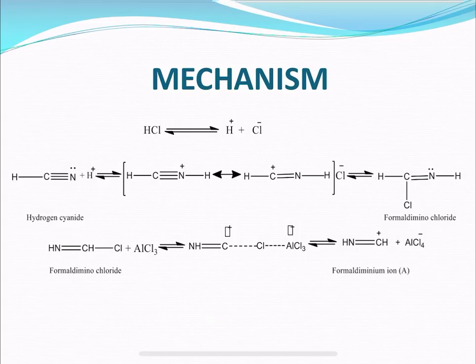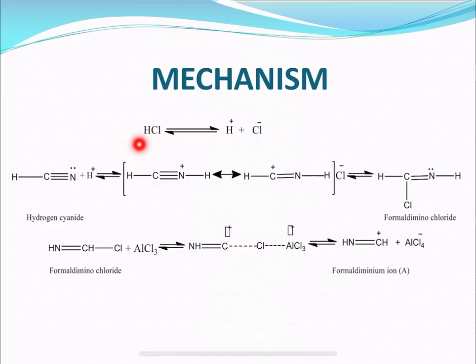When hydrogen cyanide and hydrogen chloride react with each other, we get a product in ionic form, which is called the formaldiminium ion. The reaction proceeds in this way, through electrophilic aromatic substitution.